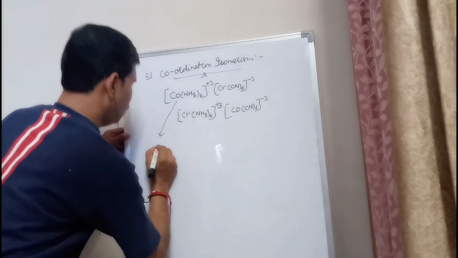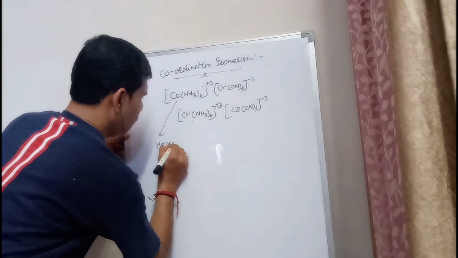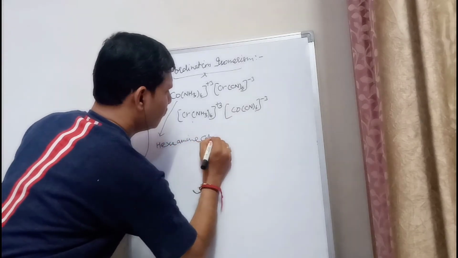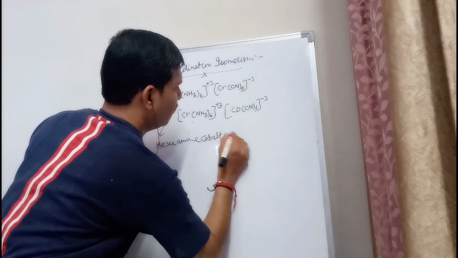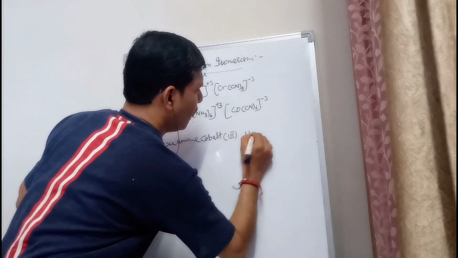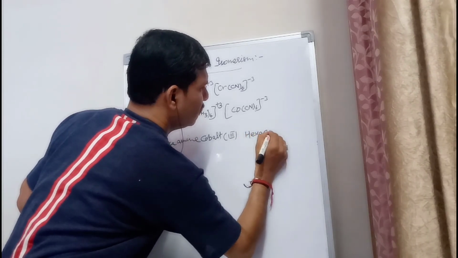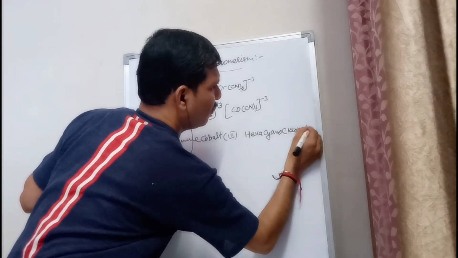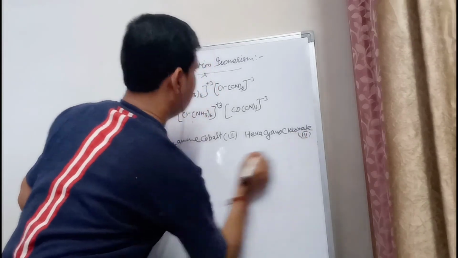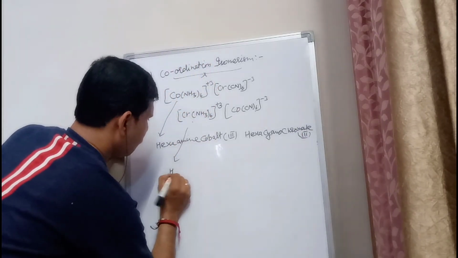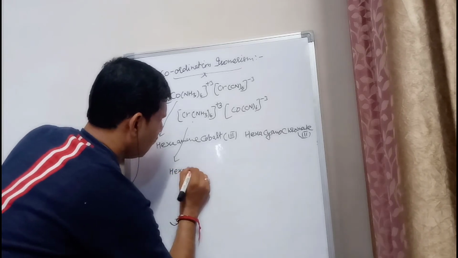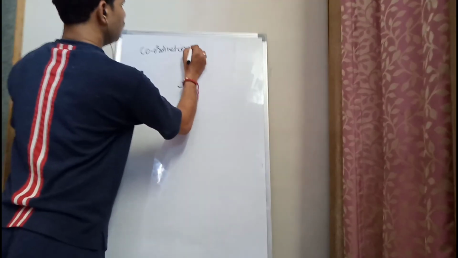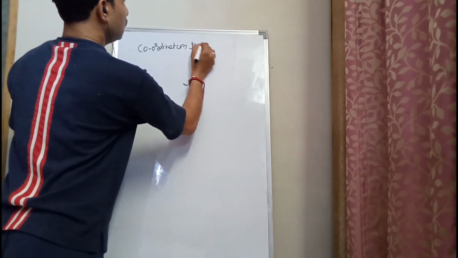first is hexaammine cobalt third, hexacyano chromate third. And its IUPAC name will be hexaammine. Coordination isomerism. Just a minute, wait.